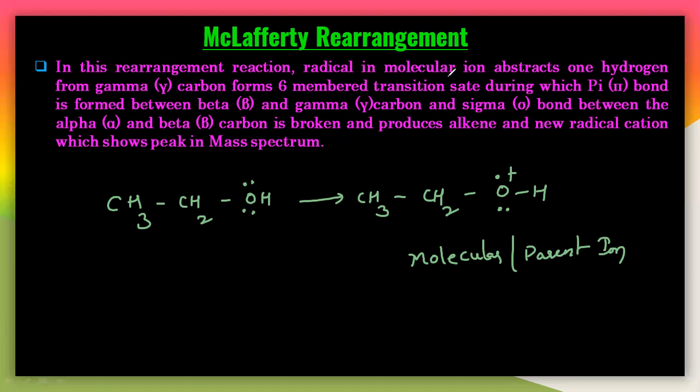Here you have to understand this thing: in this rearrangement reaction, the radical in the molecular ion. You can easily see this particular radical here. This is a radical in a molecular ion. This is the molecular ion, and this is the radical present in the molecular ion, which will abstract one hydrogen from the gamma carbon and form a 6-membered transition state. During this, a pi bond is formed between the beta and gamma, and the sigma bond between the alpha and beta is broken. So let us understand all these things here.